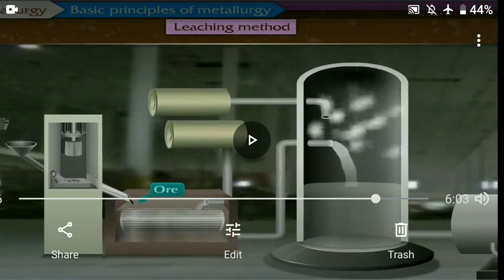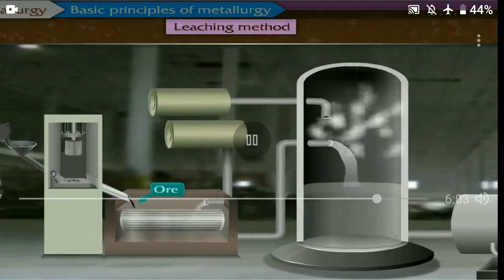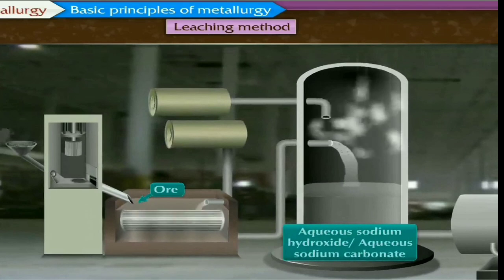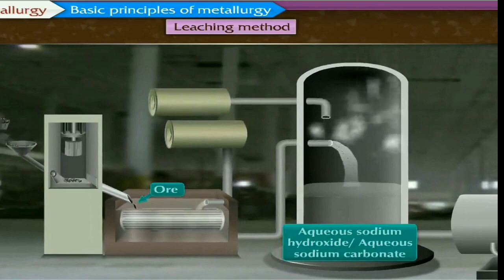A chemical reaction takes place when you soak this ore for some hours. The gangue does not react with that solution, but the aluminium reacts with the solution. So aluminium ore can be separated out easily in the form of bauxite.